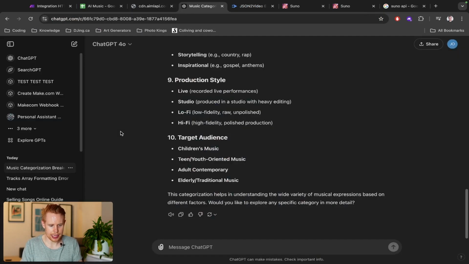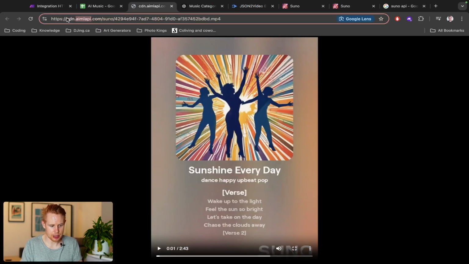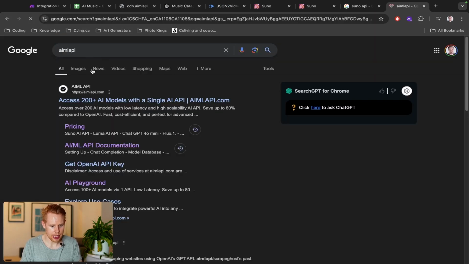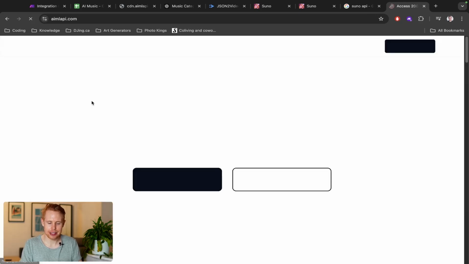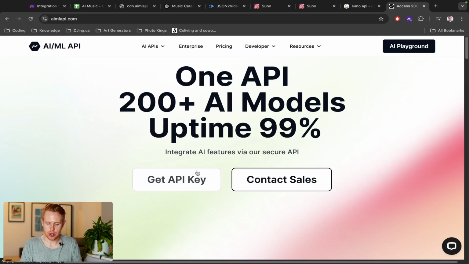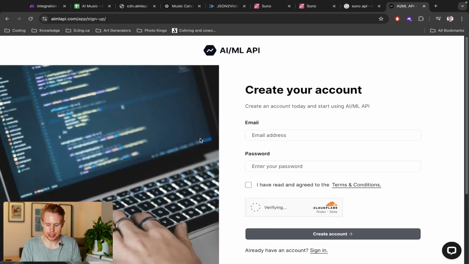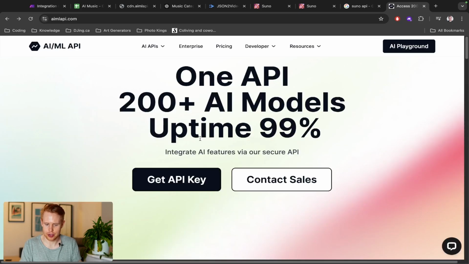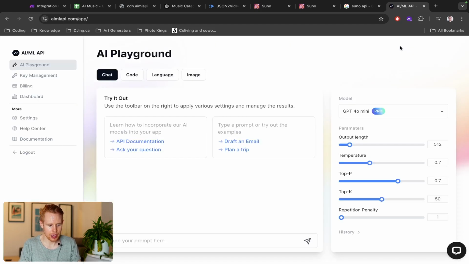And that is we're going to use this site here, which is AimLappy. I don't know if I said that correctly, but I hope I did. Essentially, it gives you access to hundreds of models, right? So all you have to do is come in here, generate an API key, and sign up for a free account. Now, I've already done so, so I'm just going to go into the AI playground here. And essentially what we're going to be doing is just using this, right?